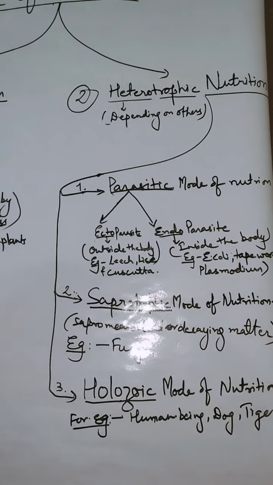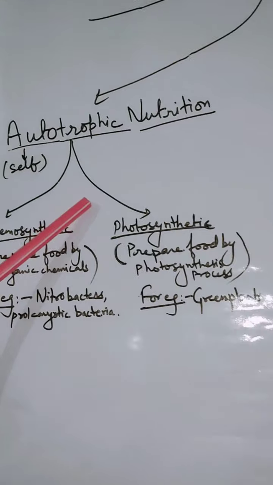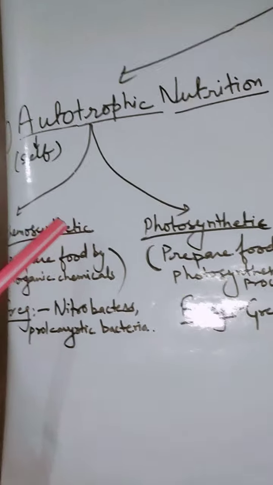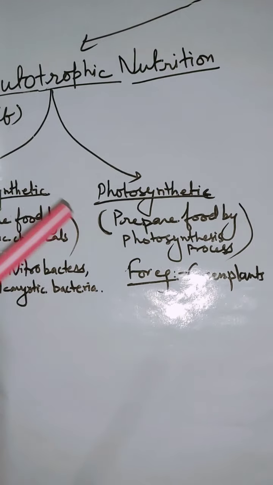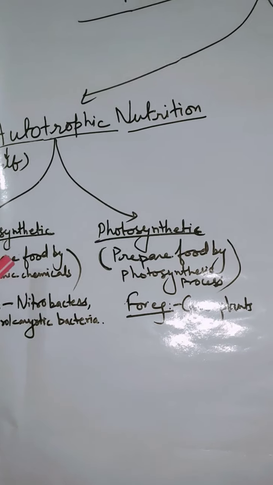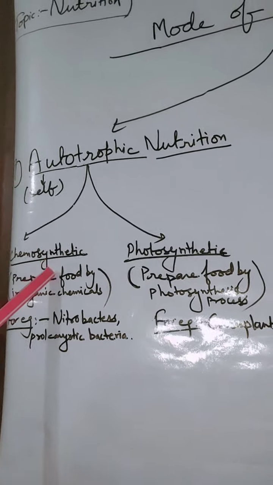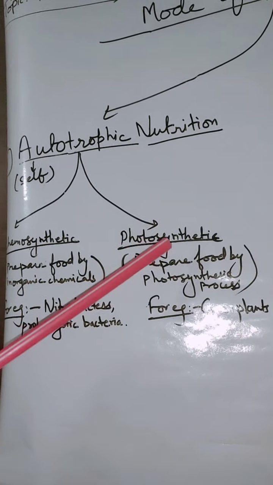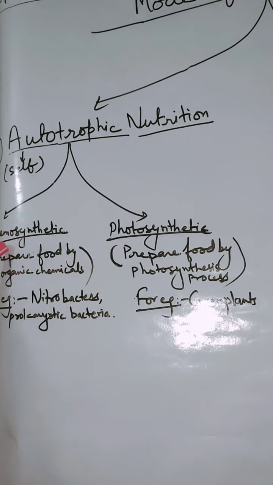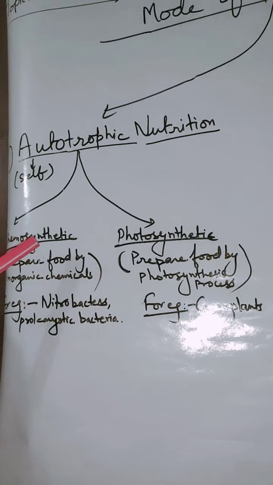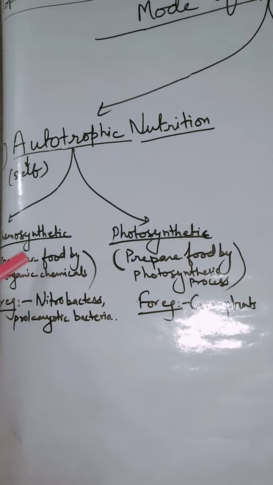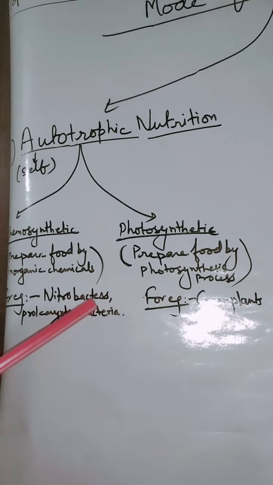First of all, we are discussing autotrophic nutrition, which is further done by two kinds of organisms. On the basis of the kind of nutrition they are doing, they are called chemosynthetic and photosynthetic. Chemosynthetic: chemo stands for chemicals and synthesis means to prepare.